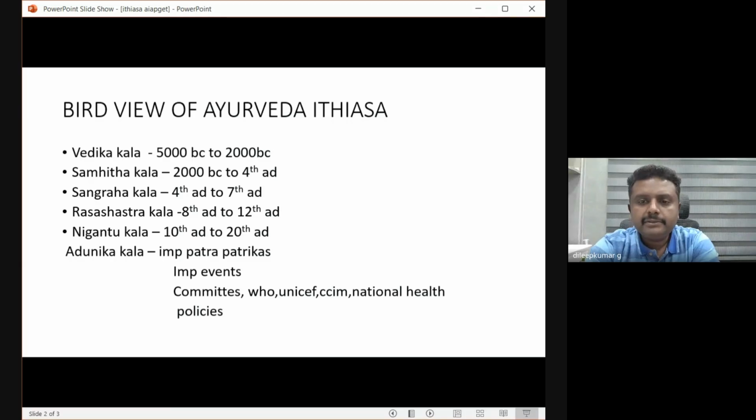All these things are in general GK, and Ayush GK questions also you should remember. They may ask questions from Ayush GK also. All this comes in Adhunika Kala. So this is the broad classification of Ayurveda.